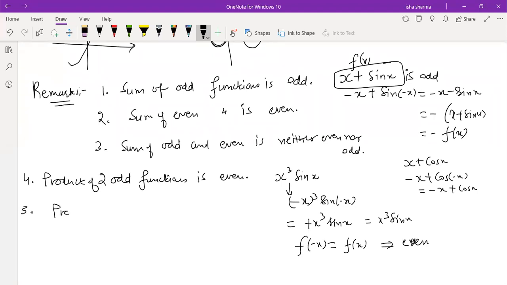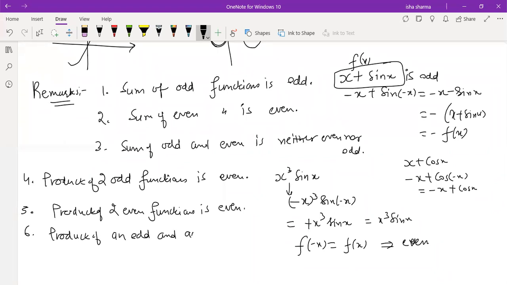And similarly, the product of two even functions is also even. If they're already even, no negative will come outside, so it is going to remain even. But if you have one odd and one even function, the product of an odd and an even function is definitely going to be odd. This also you can check through an example.